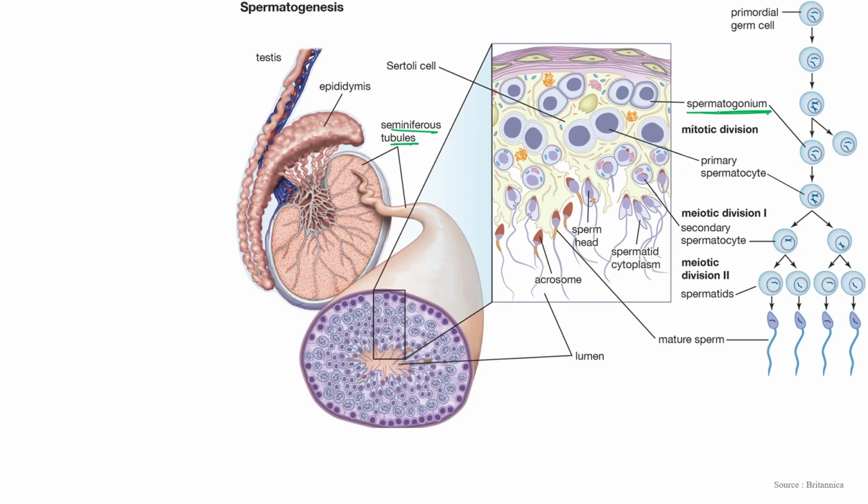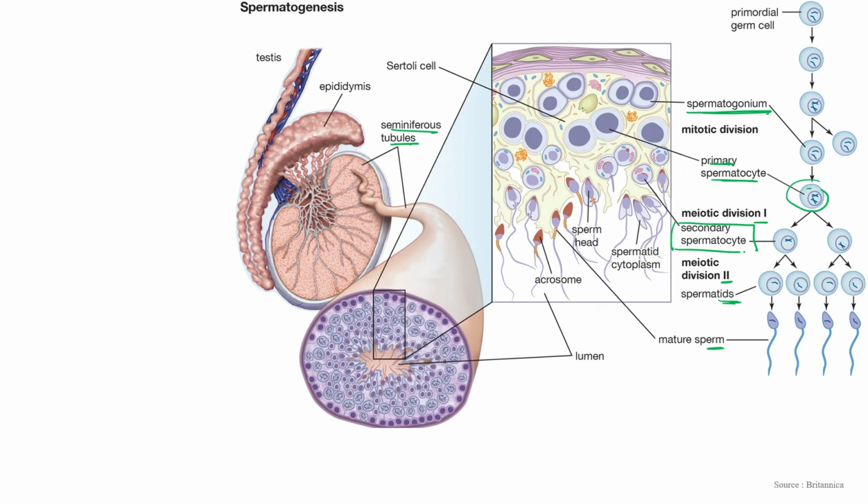After mitosis, some spermatogonia convert into primary spermatocytes, and primary spermatocytes after meiosis 1 and meiosis 2 convert into spermatids, and finally these spermatids generate mature sperm, which are haploid in number. So spermatogonia, diploid number, primary, diploid. Here secondary spermatocyte, haploid. Clear?